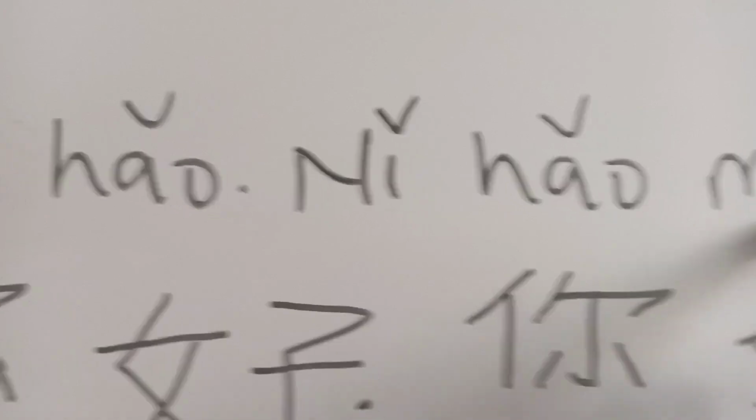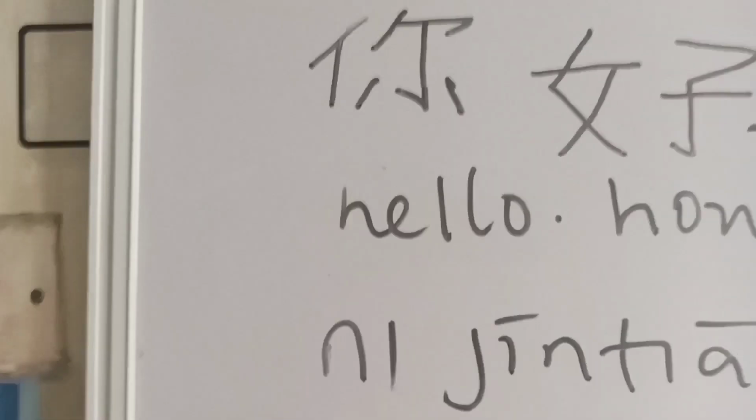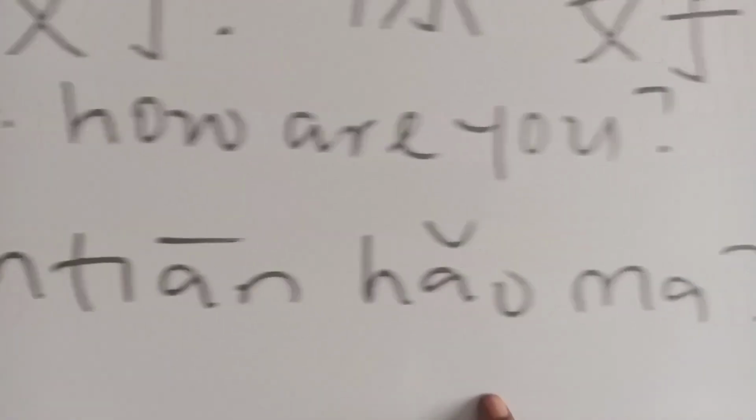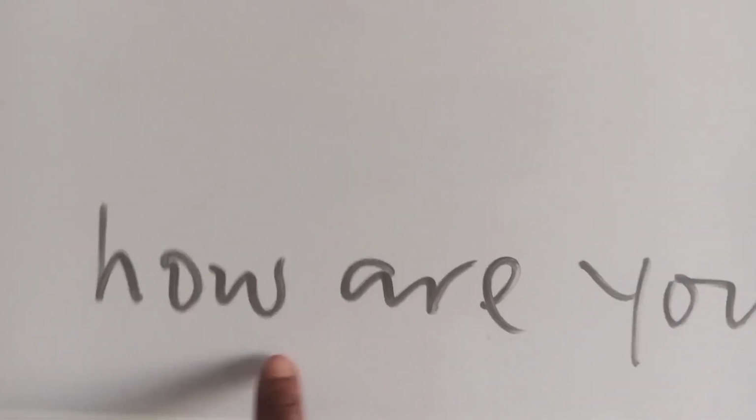After ni hao, you can say ni jin tian hao ma. That is why I wrote ni jin tian hao ma here. And we are going to write the characters together. I wrote the meaning in English here. How are you today?